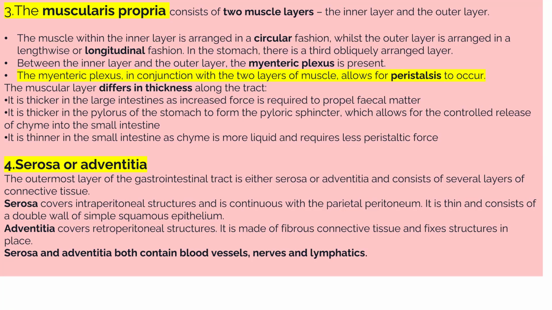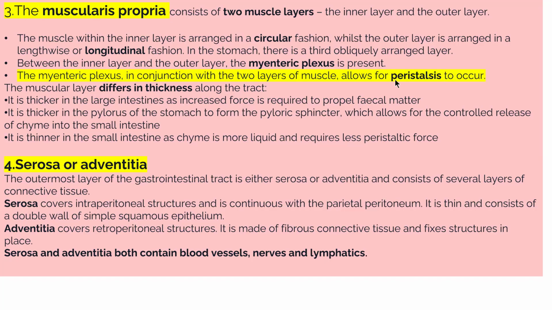Two important points should be noted. The muscularis propria is thick in the large intestine to propel fecal matter, and it is thick in the pylorus of the stomach to form the pyloric sphincter, which allows for the controlled release of chyme into the small intestine. It is thin in the small intestine, as chyme is more liquid and requires less peristaltic force. Very important point.